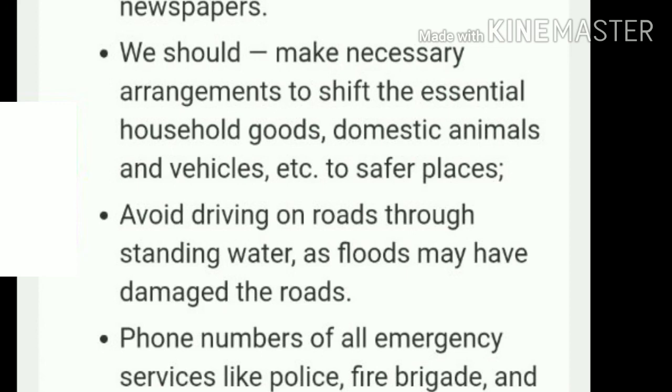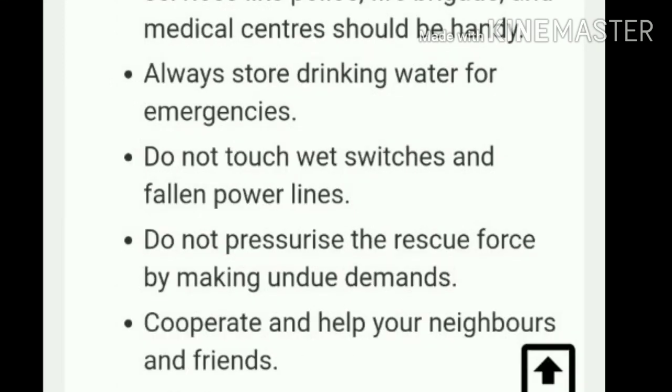Phone numbers of all emergency services like police, fire brigades and the medical centers should be handy. Always store drinking water for emergency. Do not touch the wet switches and fallen power lines. Do not pressurize the rescue force by making undue demands. Cooperate and help your neighbors and friends.